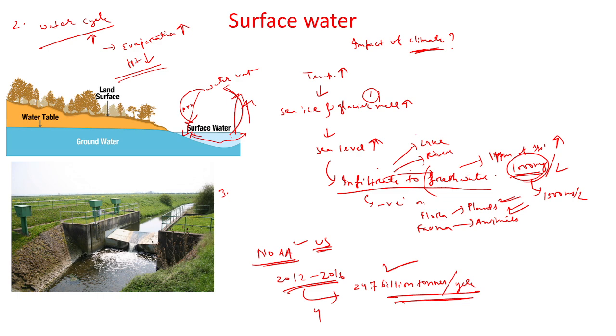And the third one is that climate change can affect the quality of the surface water. Quality means, of course, the pollution or the pollutants. If the climate changes, the pollutants will increase. Because of this increase of pollutants in the air or in the water, they come into the surface water. That means now the surface water is polluted. So this is the third impact on the surface water.